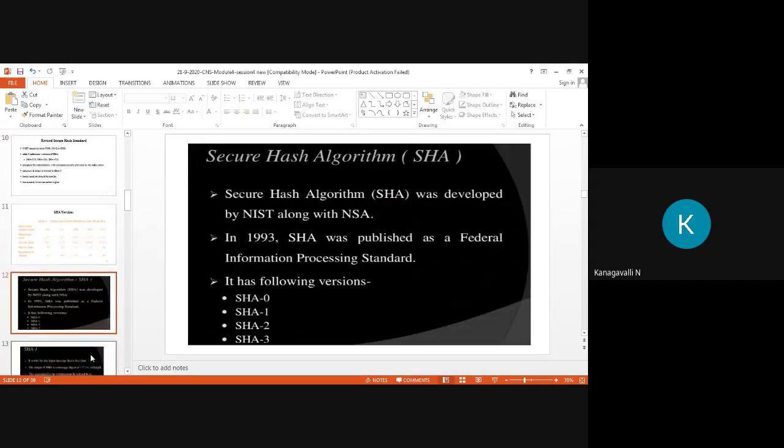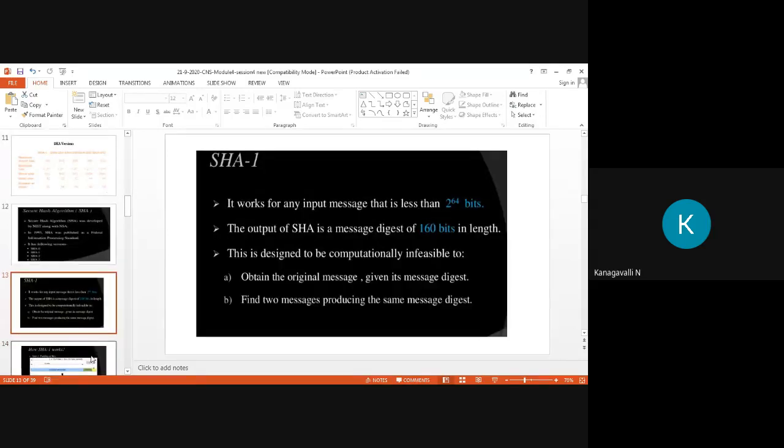Now the details of SHA-1, the Secure Hash Algorithm, already known, developed by NIST along with NSA. In 1993 it was initially published as a Federal Information Processing Standard, that is FIPS, right? There are the following versions, 0, 1, 2, 3, but we need to take care of SHA-1, right? We already know the comparison of versions, SHA-1 and 224 to 512, in the last slide, the 11th slide. Now we are on slide number 13.